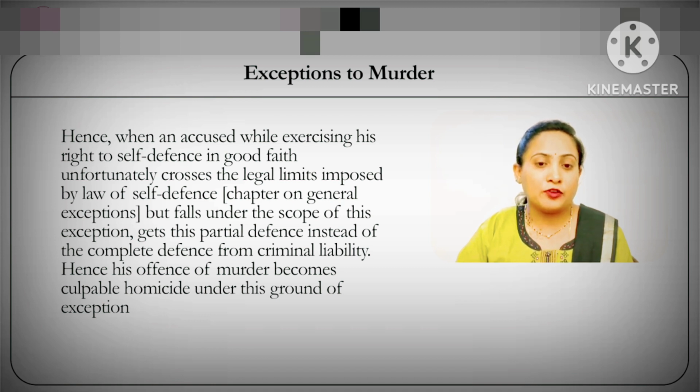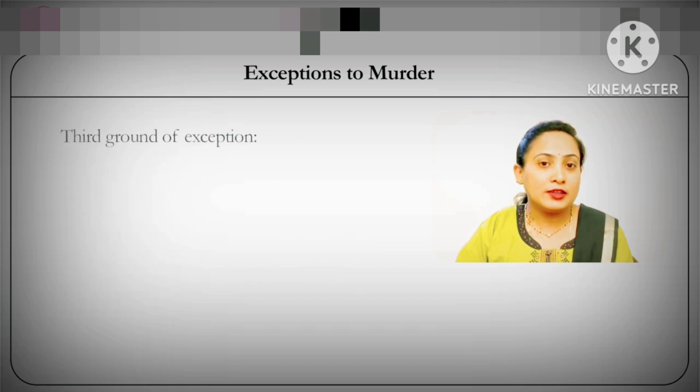He gets this ground of partial defense instead of the complete defense from criminal liability, thereby making his offense an offense of culpable homicide and not that of murder. Coming to the third ground of exception to section 300.